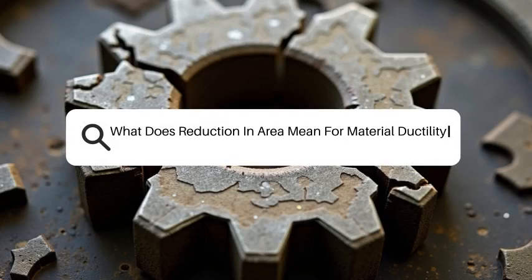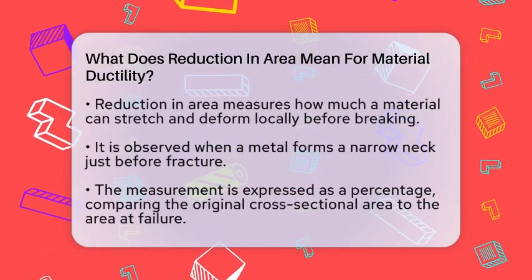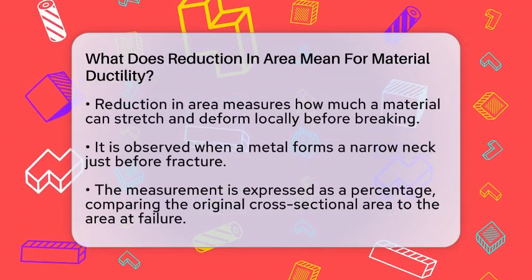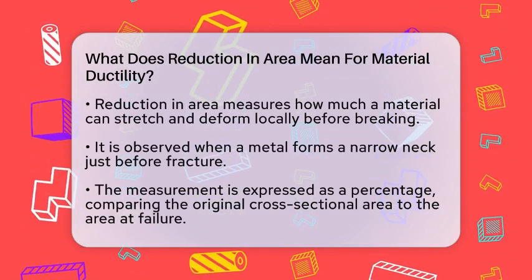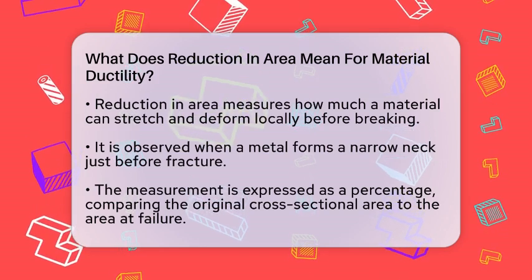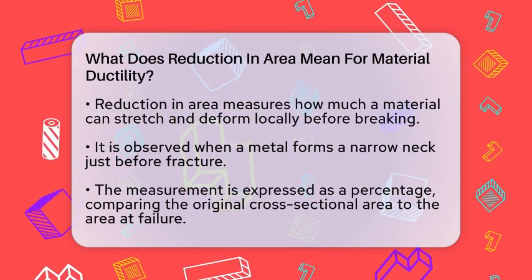What does reduction in area mean for material ductility? Imagine bending a piece of metal until it almost breaks. Now, think about what happens right before it snaps. That's where reduction in area comes into play. It's a way to measure how much a material can stretch and deform locally before it finally fractures.